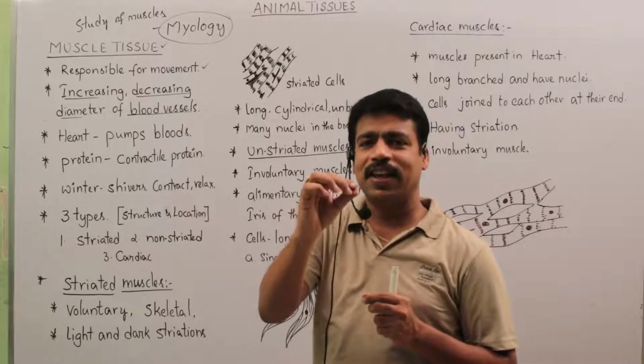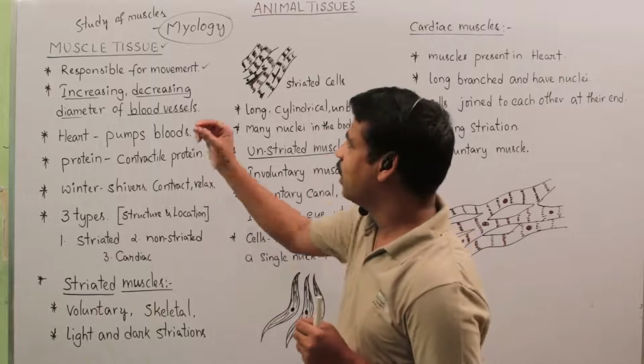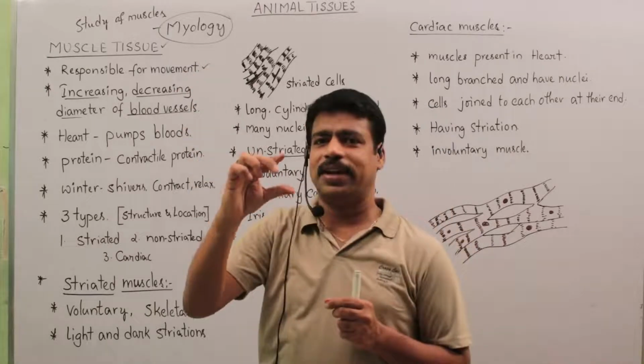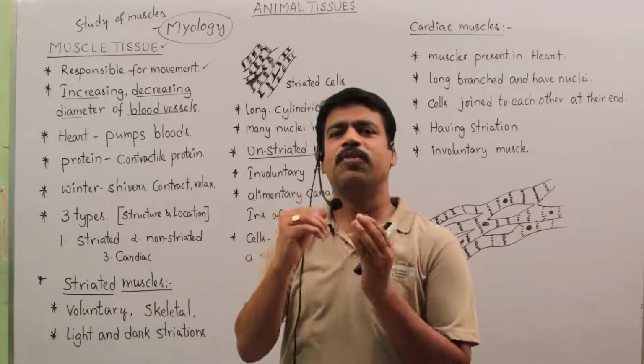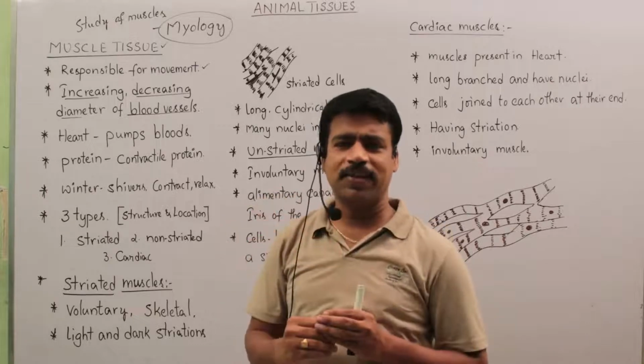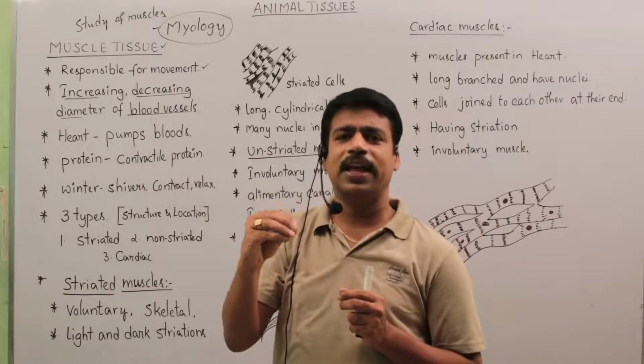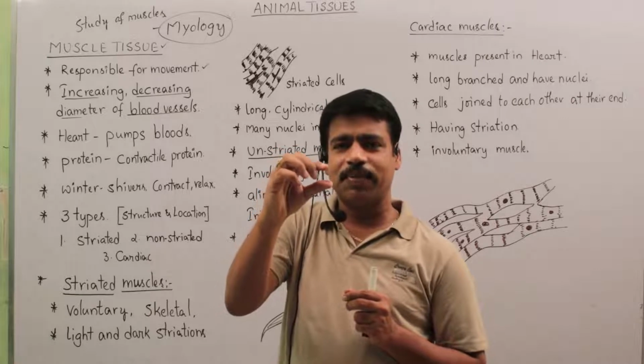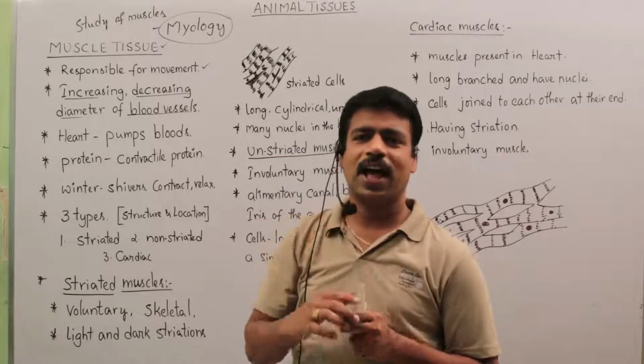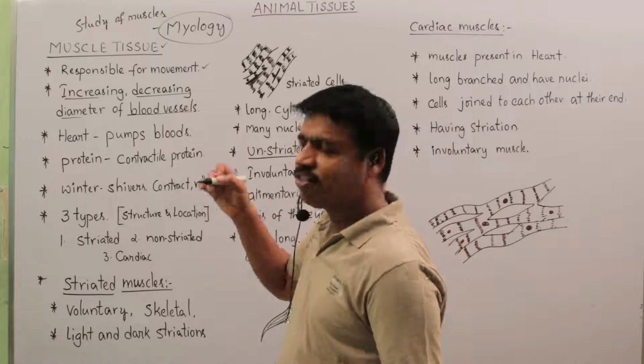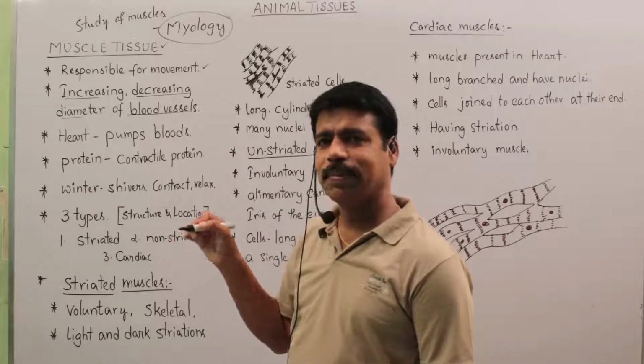Then the blood vessel dilates, increasing its diameter. When blood flows at diastolic pressure, it flows normally, and the diameter of the blood vessel decreases. So blood vessels are also made up of muscles.